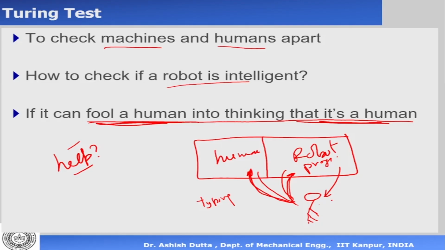Now, I'm sure you would have had the experience of chatting online or asking questions online. You get immediate answers, but after some time, the answers stop, indicating that there is a limit to what the program can answer. After that, it just passes you to a human operator. This you would have experienced, and this is essentially what is called the Turing test. So if somebody were to make an intelligent robot and say it is intelligent, you can check it by examining if it can fool you into believing that it's a human.